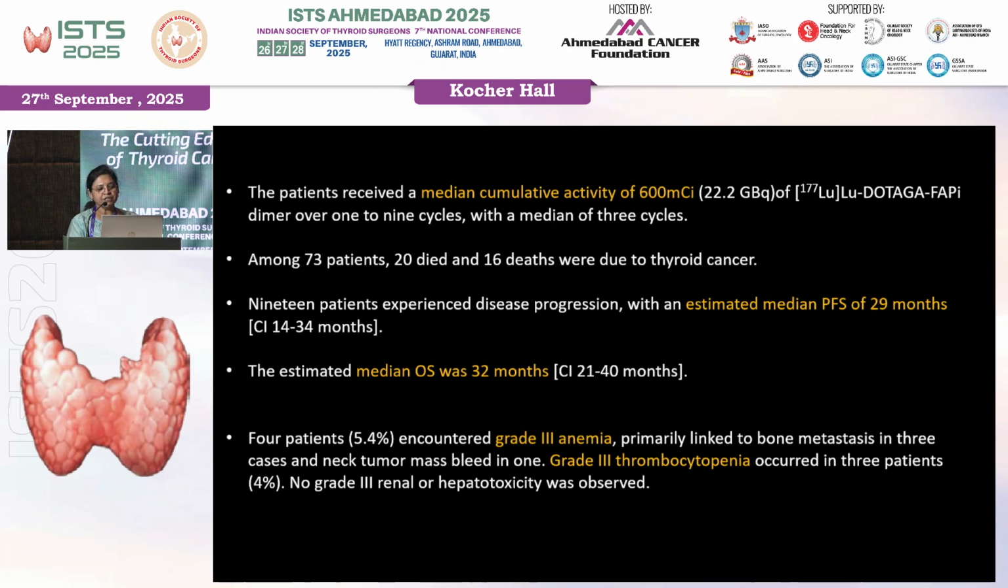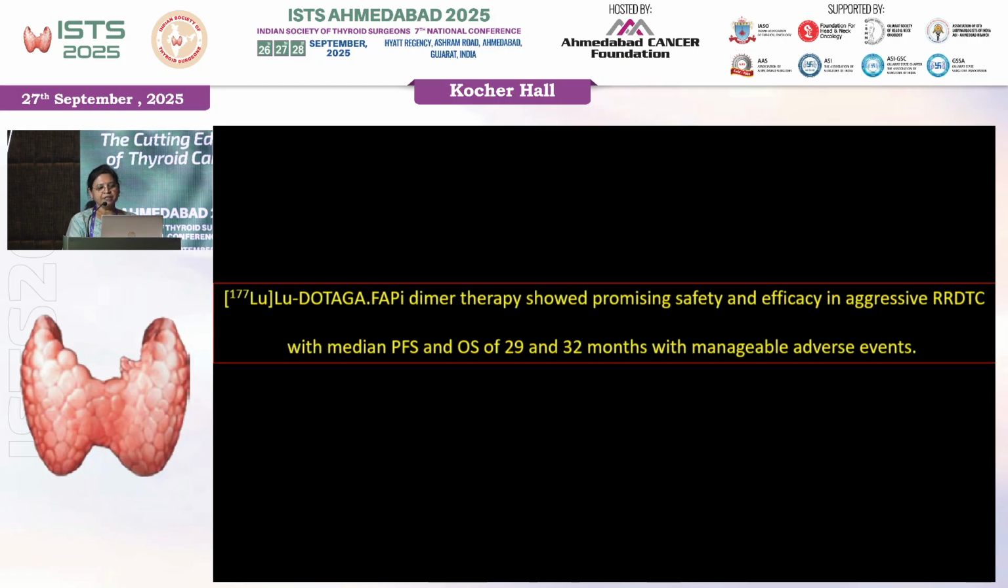Among these 73 patients, 20 died, and 16 of those deaths were due to disease progression of thyroid cancer. However, the estimated median progression-free survival was 29 months, and the median overall survival was 32 months. So it's very good when you are looking at RRDTC, when no other therapy is being effective, to have a median PFS of 29 months and a median overall survival of 32 months. Few patients had some toxicity, but there were no deaths because of adverse events of lutetium DOTA FAPI therapy. So the dimer showed promising safety and efficacy in aggressive RRDTC with a median PFS and OS of 29 and 32 months with manageable adverse events.